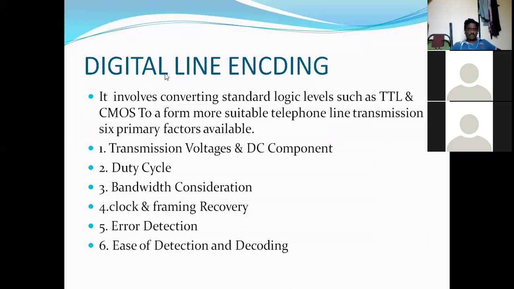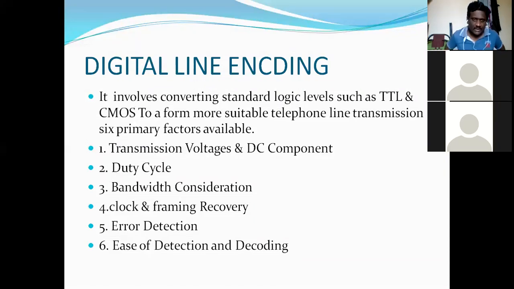In digital line encoding, what it does is convert the standard logic levels, such as TTL, transistor-transistor logic, and CMOS, complementary metal oxide semiconductor, to a form more suitable for telephone line transmission, with 6 primary factors available.